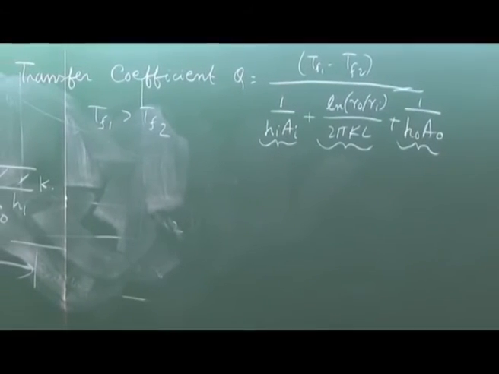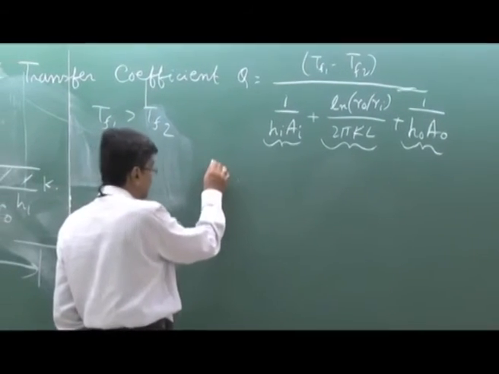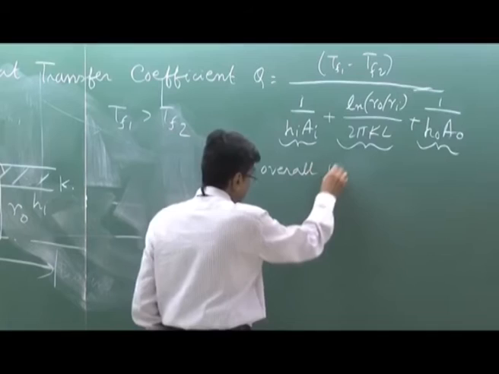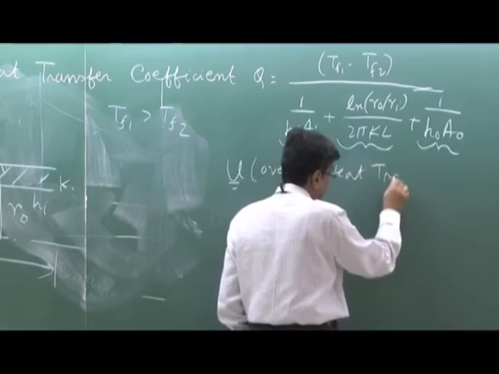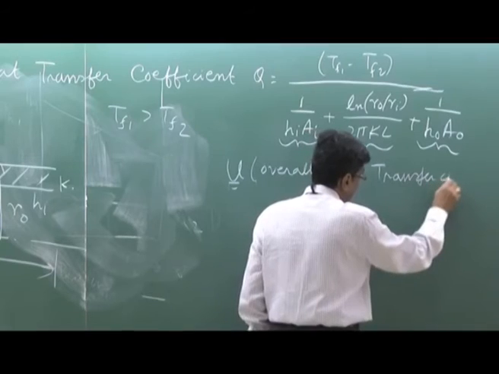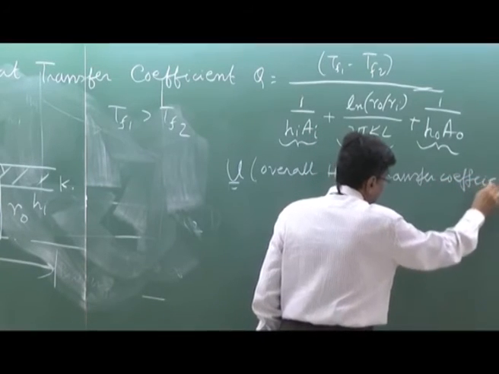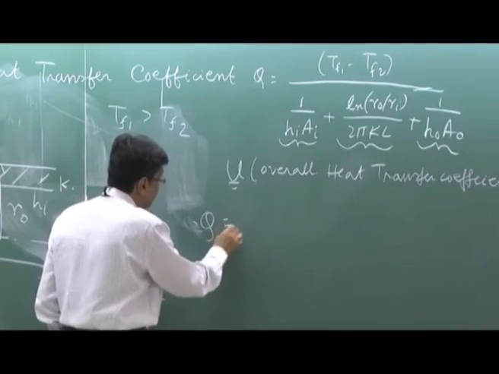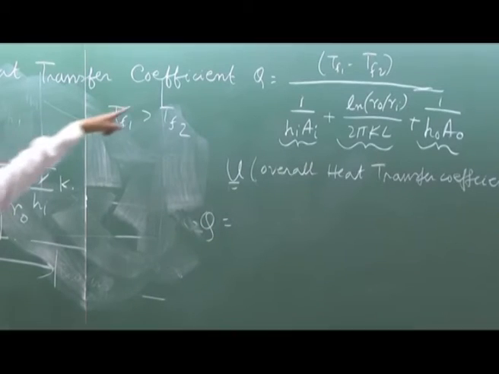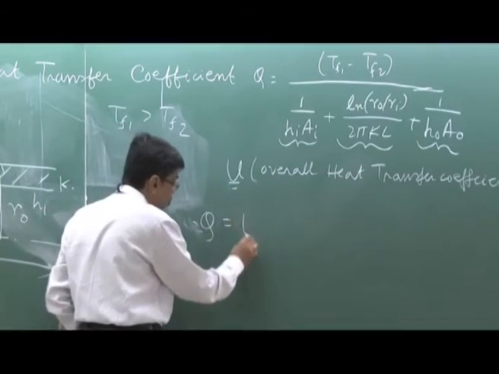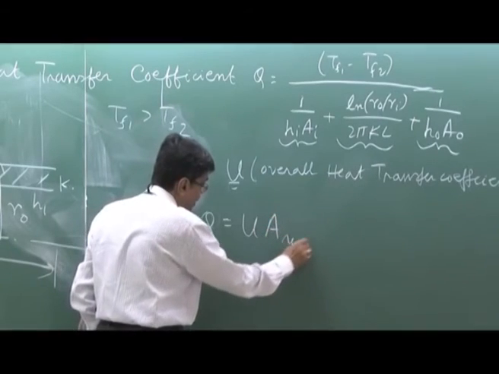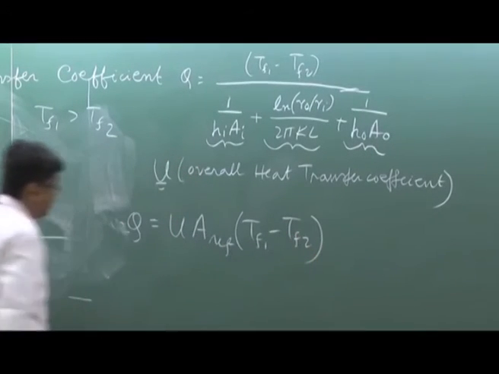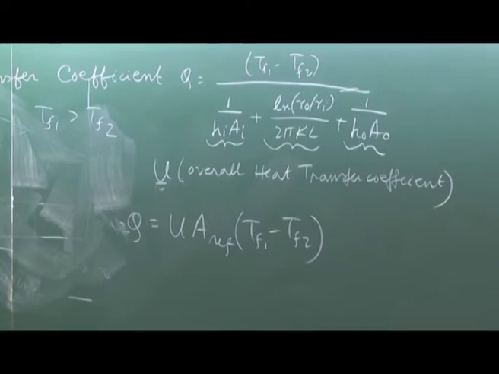Now we define an overall heat transfer coefficient U, in a manner that the total heat that is transferred, the same Q, is given by this overall heat transfer coefficient times some reference area times TF1 minus TF2. One has to tell what reference area the heat transfer coefficient is based on.